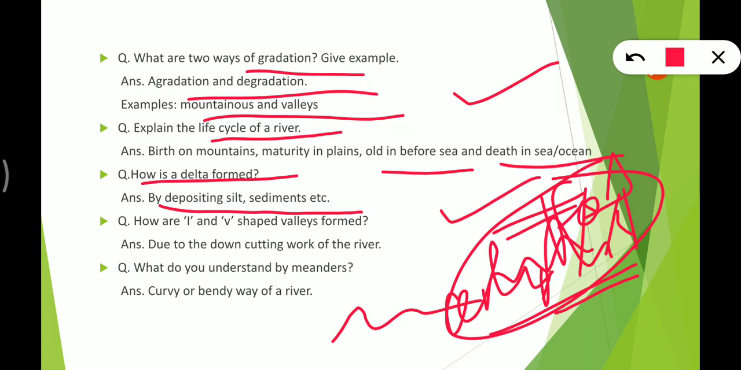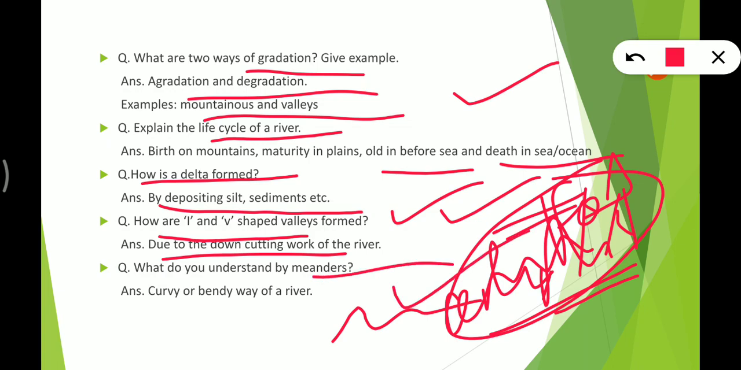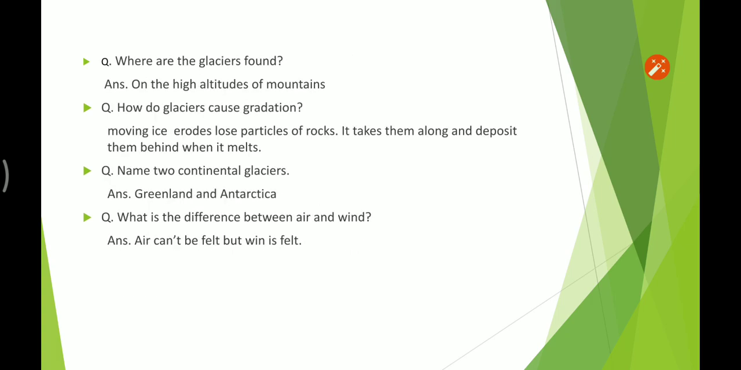Then after, how are V-shaped valleys formed? So due to the down cutting work of the river, they are formed. What do you understand by meanders? So they are curvy and windy ways. Let's move to the next one.